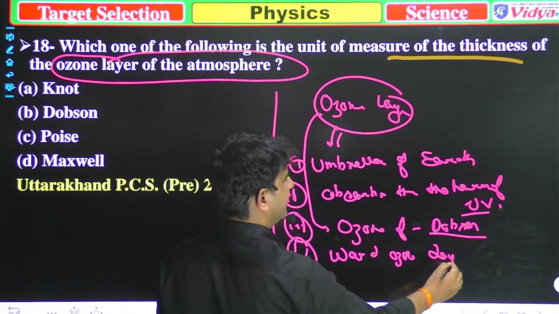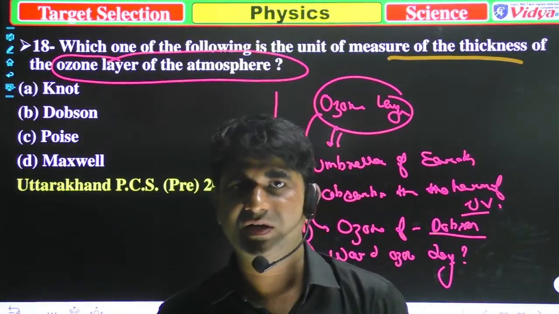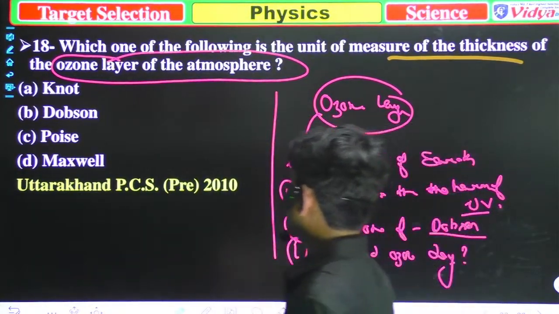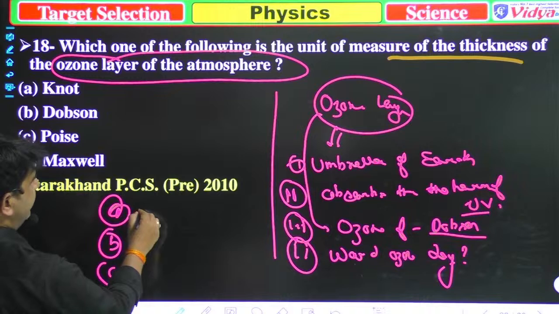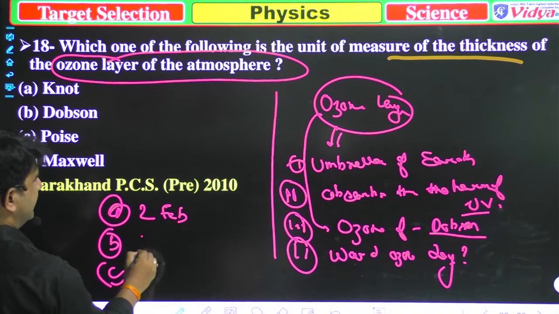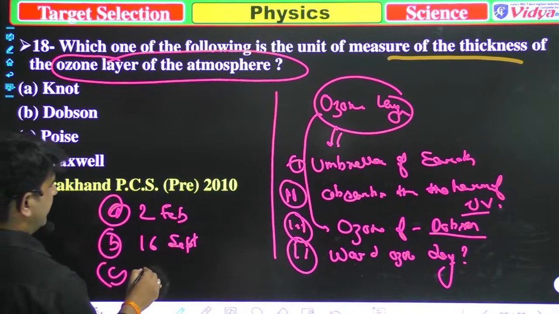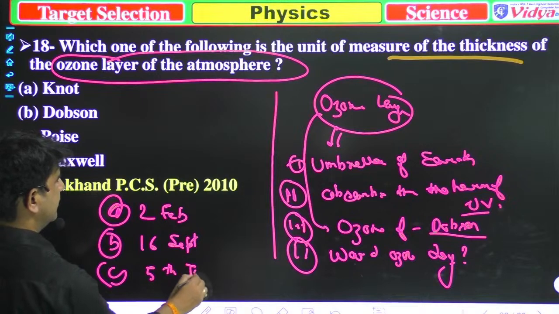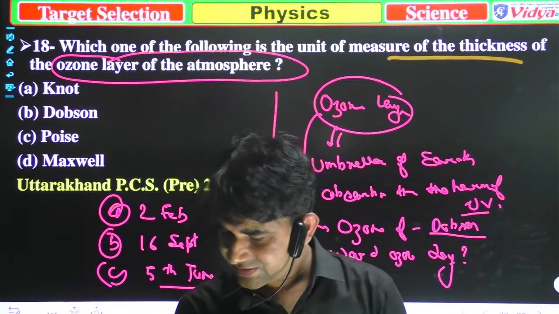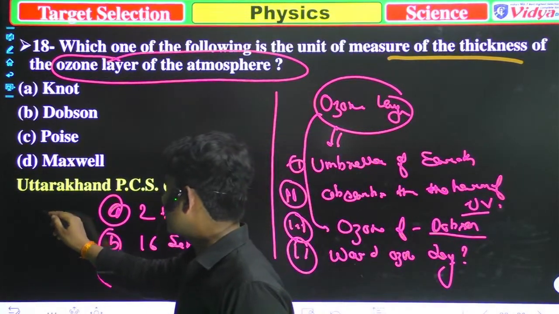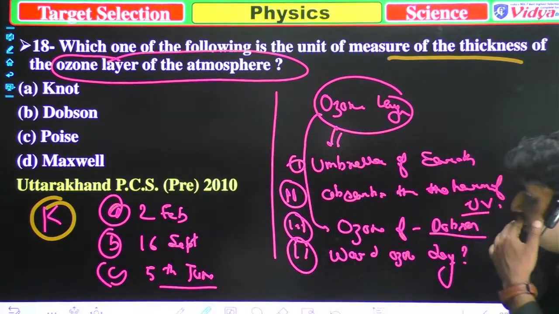Now this is the homework: when do we celebrate World Ozone Day? The options are A, 2nd Feb, B, 16th September, and option D, 5th June. Now you have to choose which of the following is correct. This question number is K. Which of the following is correct, when do we celebrate World Ozone Day?